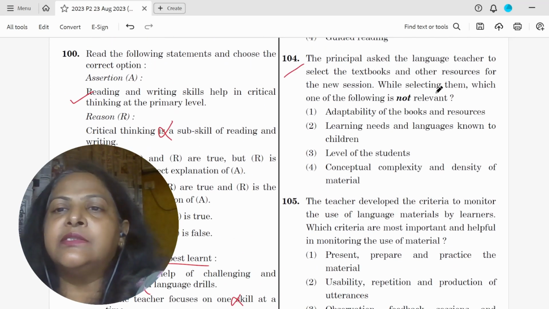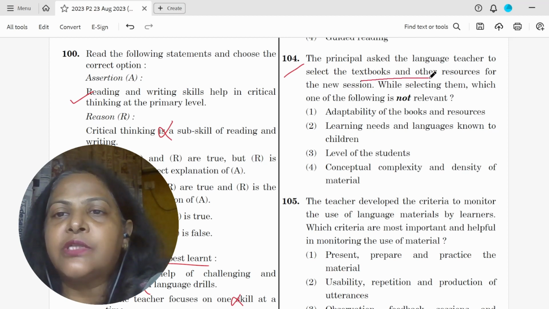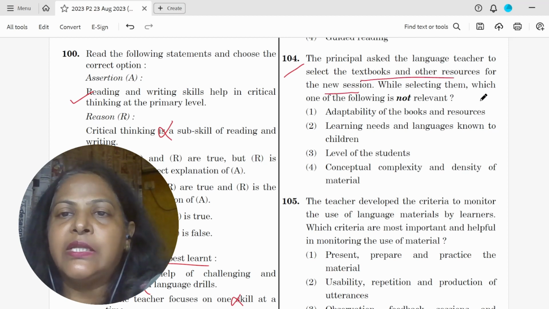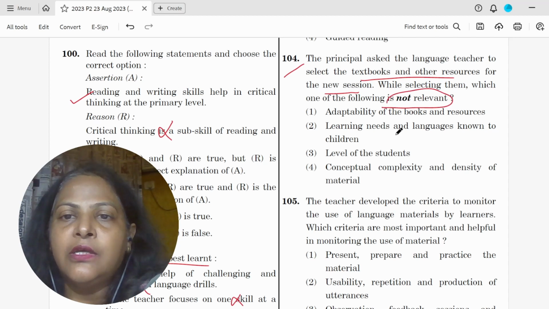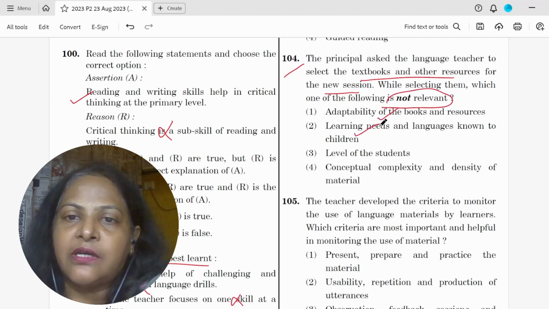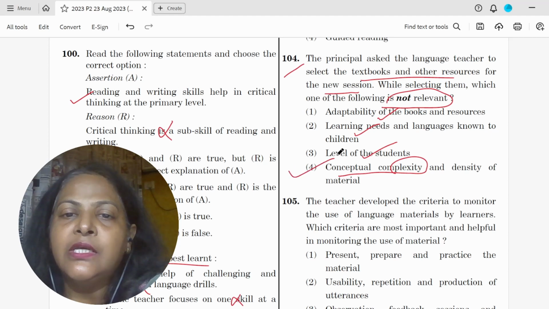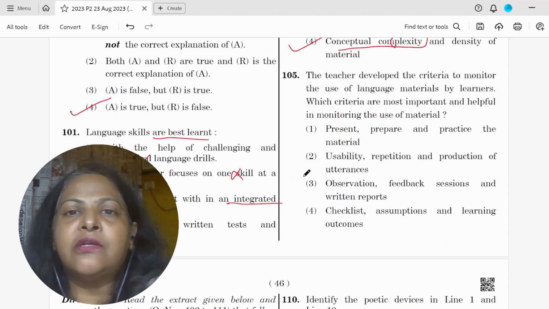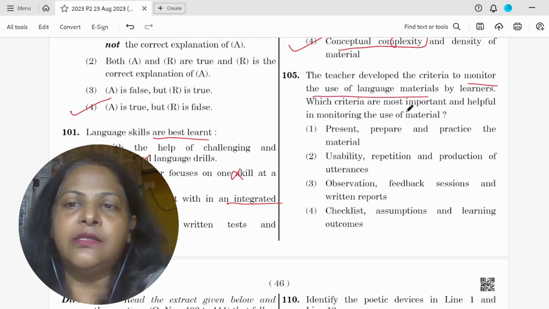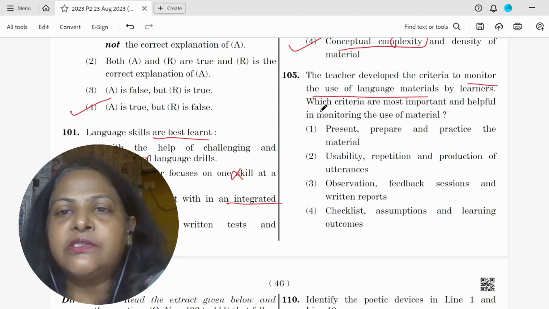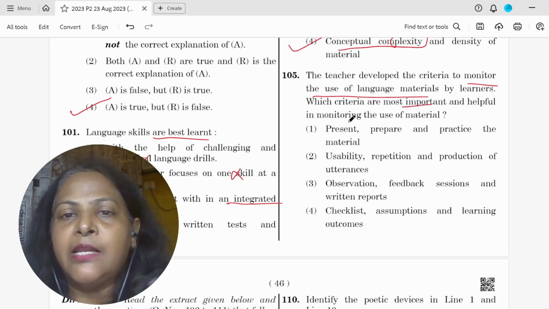104. The principal asked the language teacher to select textbooks and other resources for new session while selecting what is not relevant. Adaptability is relevant, learning needs and languages are relevant, level of the student is relevant. So the conceptual complexity, you don't want complexity and density of material, this is not relevant. Question 105. The teacher developed the criteria to monitor the use of language materials by learners. So teacher has developed something. Which criteria are most important and helpful in monitoring?